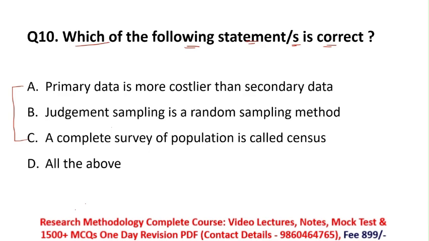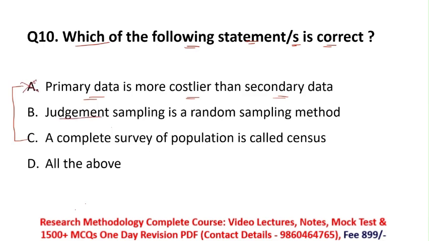Here the first option is, primary data is costlier than secondary data. No, it's not always so, because by performing an observation you can also collect your primary data, and observation is not a costly method, it is a very cheap method. So primary data may be costlier or it may be cheap, not always costlier than secondary data. So here option A is incorrect.